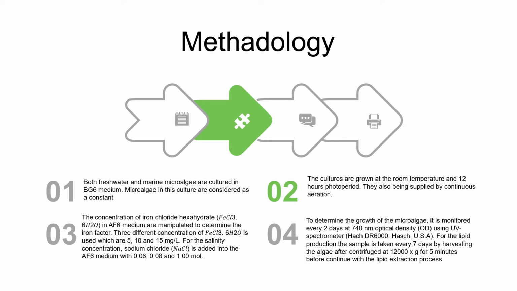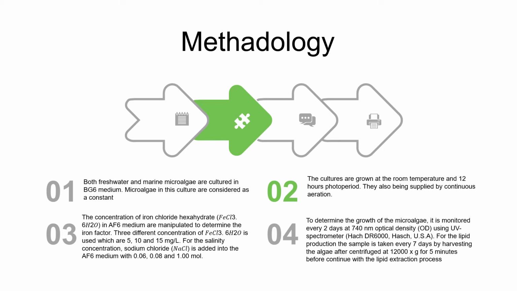Next, the concentration of iron chloride hexahydrate in AF6 medium is manipulated to determine the iron factor. Three different concentrations of iron chloride hexahydrate are used, which are 5, 10, and 15 mg per liter. For the salinity concentration, sodium chloride is added into the AF6 medium at 0.06, 0.08, and 1 mole.